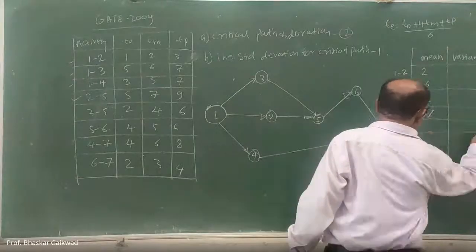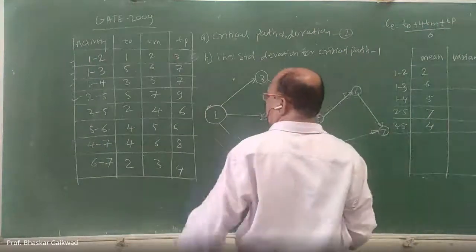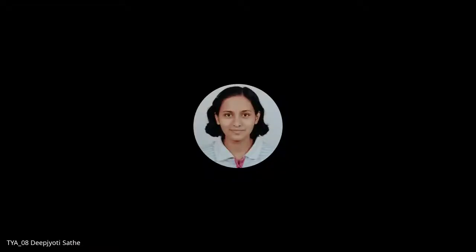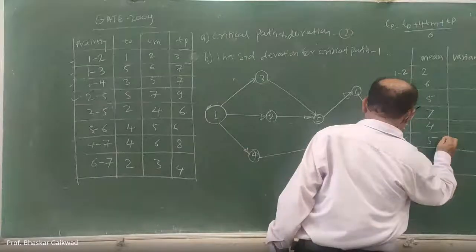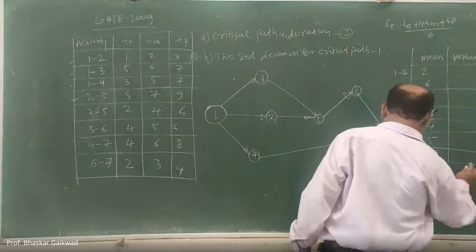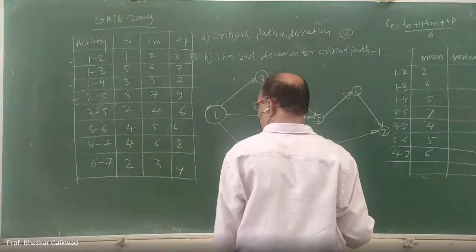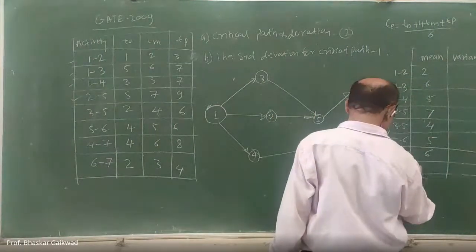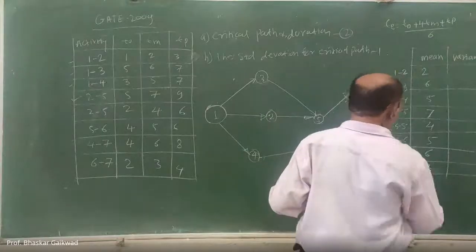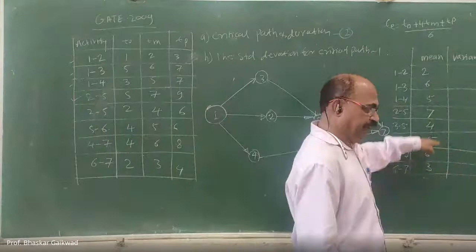Then 5 to 6, how much? 5. Then 4 to 7, how much? 6. And last one, 6 to 7, how much? 3. Correct. So these are the mean times.